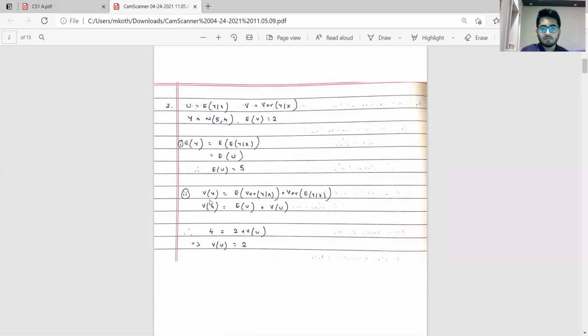Coming to the variance part, we have this result where variance of y can be expressed as expectation of variance of y given x plus variance of expectation of y given x. So from here we have basically expectation of V plus variance of U. Now y follows a normal distribution with variance 4, so we substitute this as 4. The question has mentioned that expectation of V is 2, and from here we have computed variance of U to be nothing but 2.